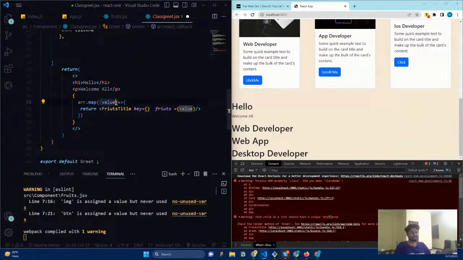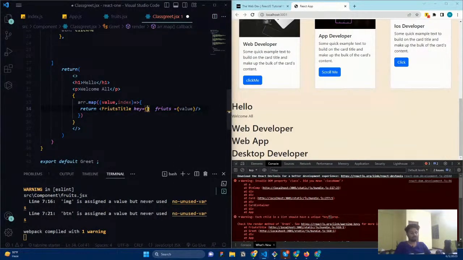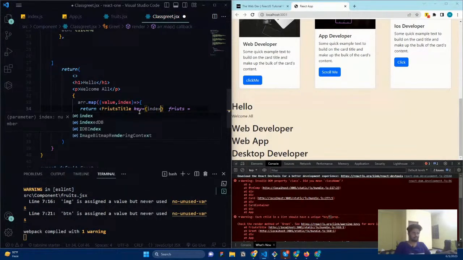So what can I do? I just ask for the index, because the index is going to be unique here. I'm going to pass this as the key. Now the first component has index zero, the second component has index one, the third component has index two. Like this, the index is going to be very clear, so React will understand.